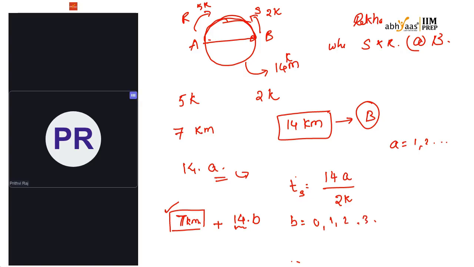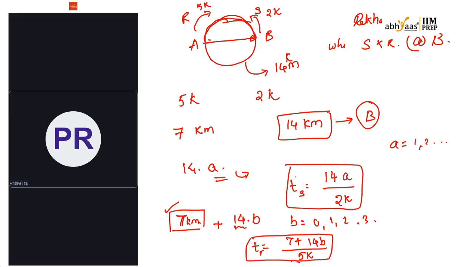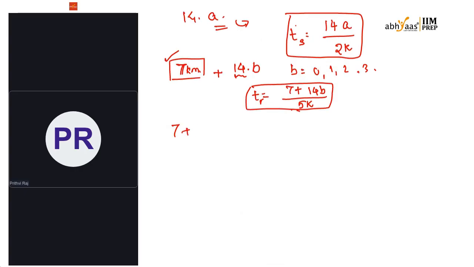Now, what is the time taken for her? Time taken will be 7 kilometers plus 14B, where B is the number of laps after 7 kilometers that she does, divided by 5k. This is the time taken by Rekha and this is by Sajal. Now we have to equate the times. When these times are equal, they will meet together, right? So now I'm making them equal.